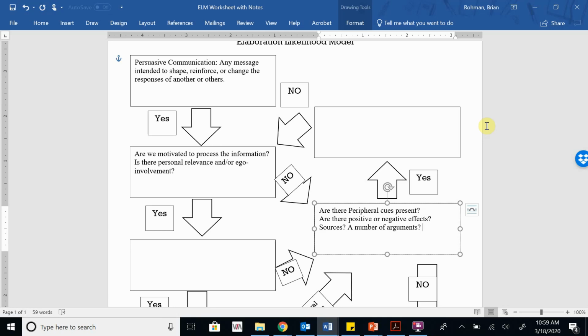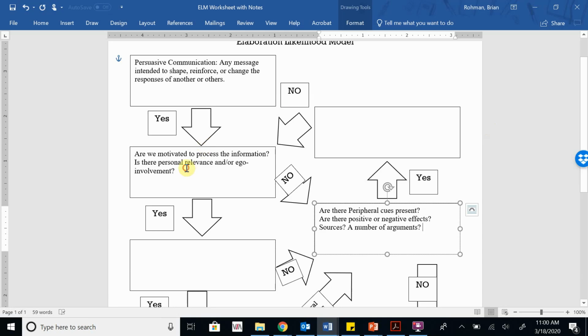In terms of sources too, the source is kind of like where the information is coming from. Let's say there's a celebrity spokesperson, well, is there a positive or negative effect about that celebrity spokesperson to you, right? So maybe if Kim Kardashian is sponsoring something, that might impact one person differently than another person. It might be positive for one person and negative for another. And then a number of arguments. That whole idea is just, is there only one thing that's kind of cutting through, or are there a lot of different things cutting through?